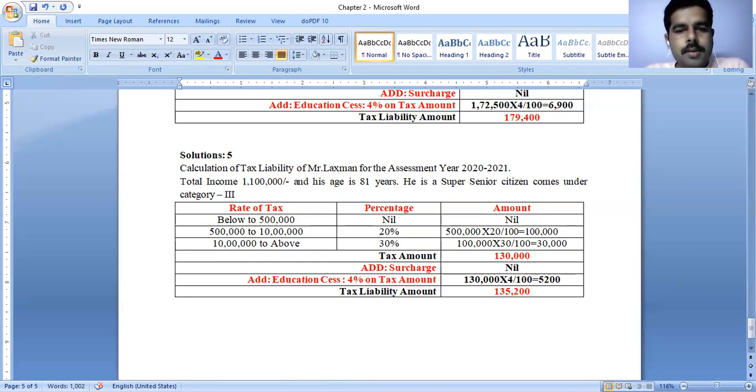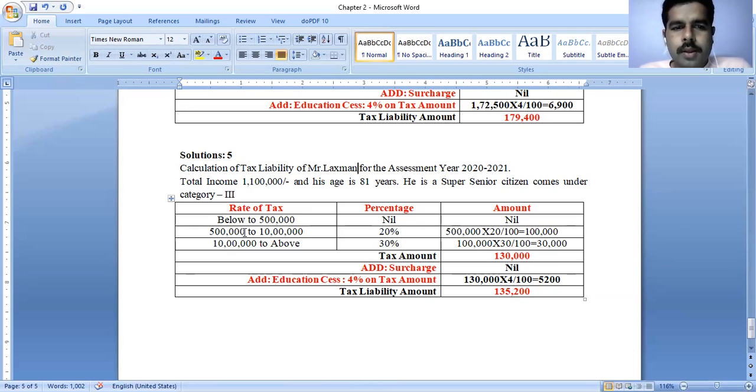Rate of tax, percentage and amount are there. According to the categories, according to age criteria, the slab rates will change. Up to 5 lakhs, that is nil. 5 lakhs to 10 lakhs 20%, above 10 lakhs 30%, we need to deduct from his income.